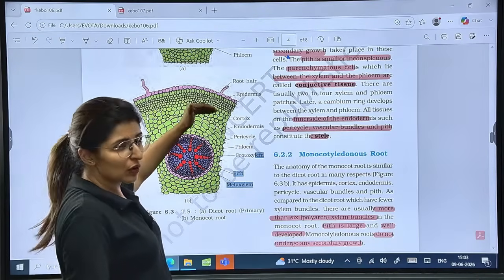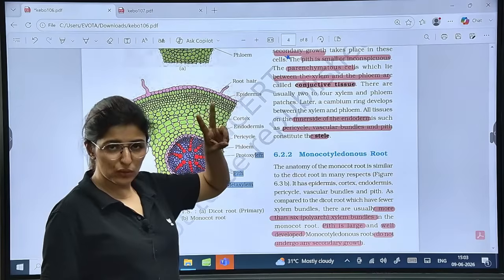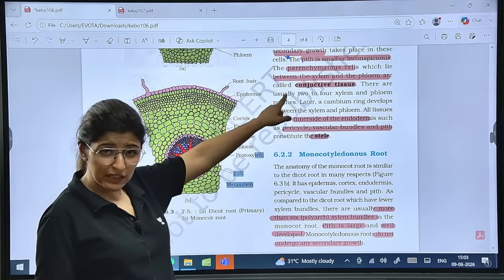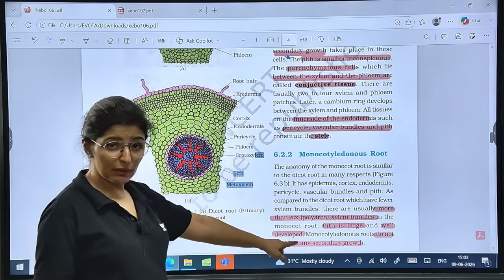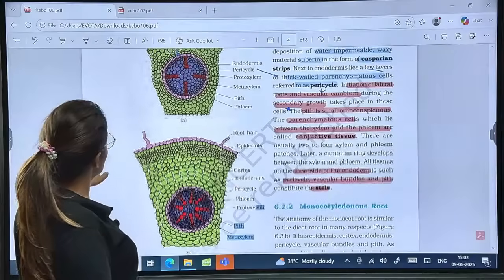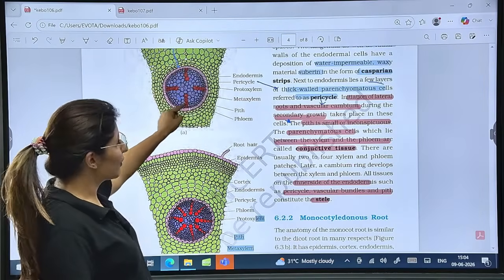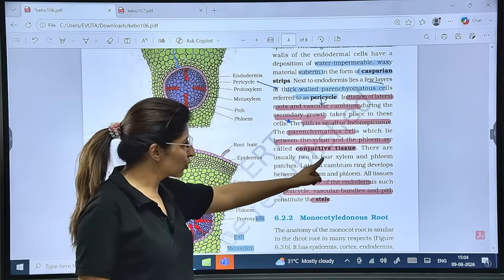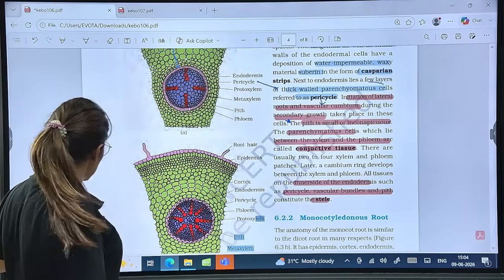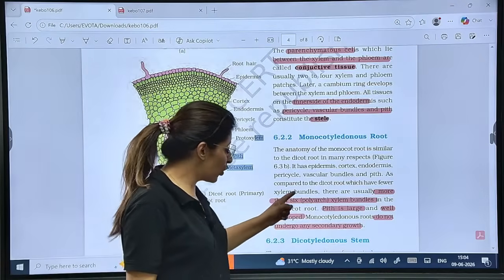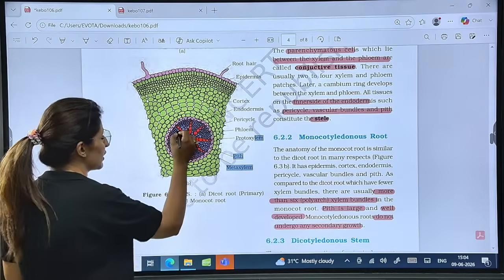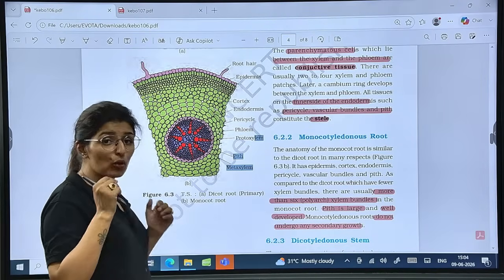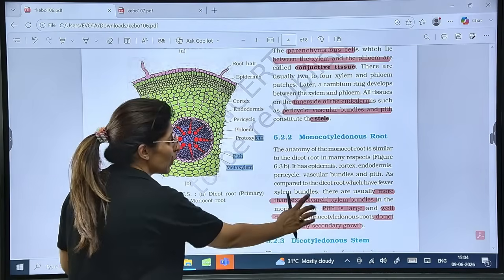Now the difference between monocot and dicot root is only with respect to two things as far as your syllabus is concerned. One is the pith. In dicot we have a small and inconspicuous pith. Here we have a large and well developed one. See here, we notice there are only 4 vascular bundles, so at max there can be 4. 2 to 4 xylem and phloem patches are present here. But in the case of monocot, guys, there can be more than 6 xylem bundles. If you count it here: 1, 2, 3, 4, 5, 6, 7, 8. So more than 6 vascular bundles is a character of monocot. More than 6 is known as the polyarch condition.